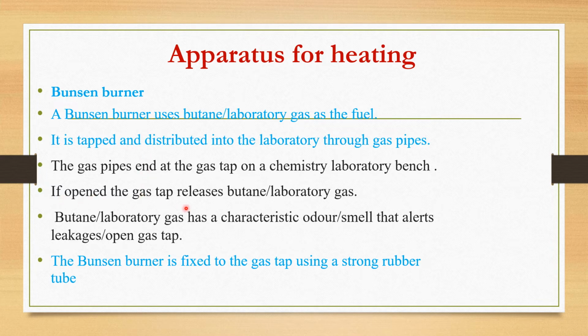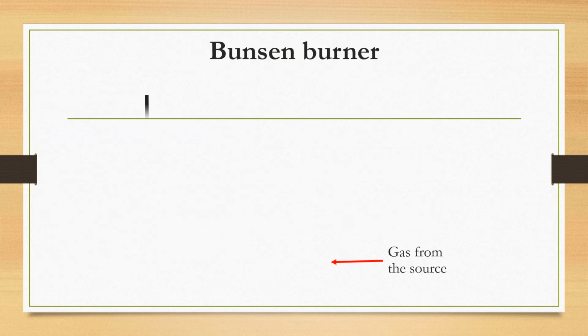If opened, the gas tap releases butane, or the laboratory gas. One characteristic of the laboratory gas is that it has an odor that alerts in case of leakages. The Bunsen burner is fixed to the gas tap using a strong rubber so as to reduce leakages, because those leakages can be very dangerous and can cause accidents.